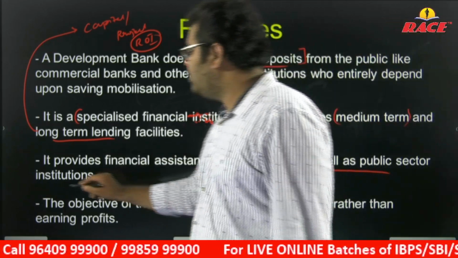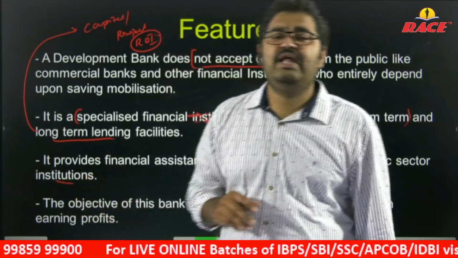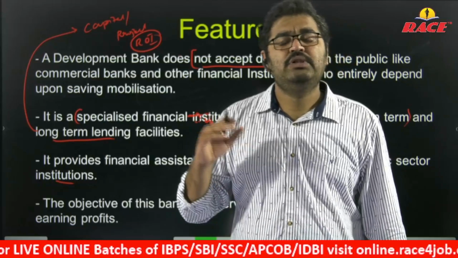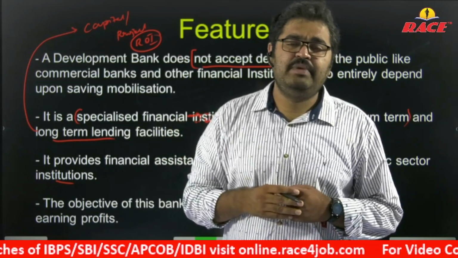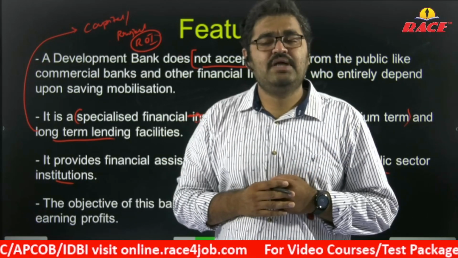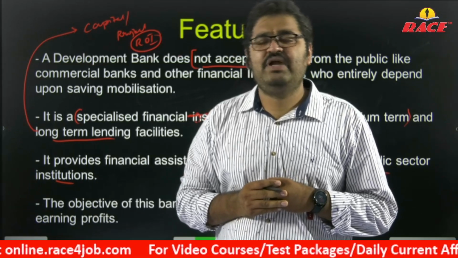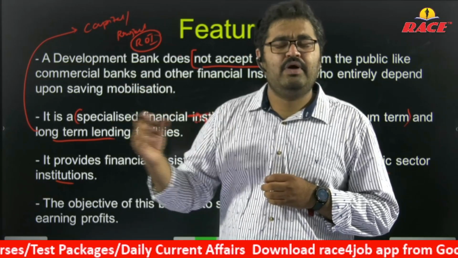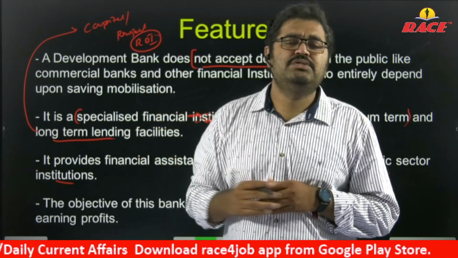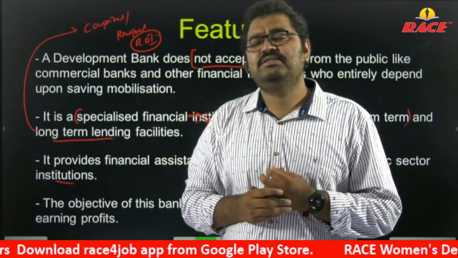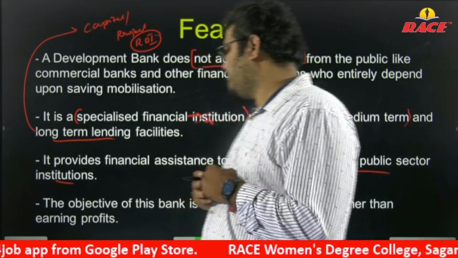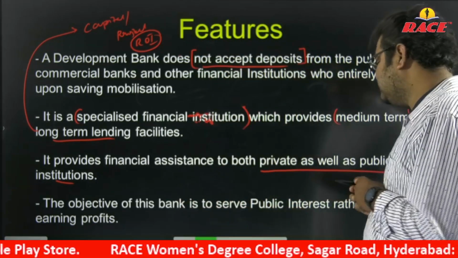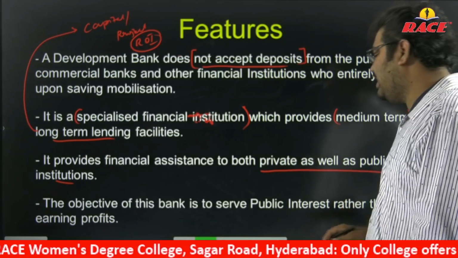Okay, so development banks provide financial assistance to both the public sector and the private sector. Any government organization can approach development banks for financial assistance. At the same time, any private individual or private organization, private companies also, can approach these development banks for financial assistance. The objective of this bank is to serve public interest rather than earning profit.